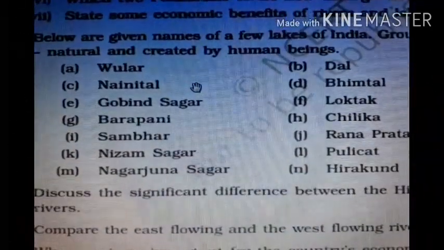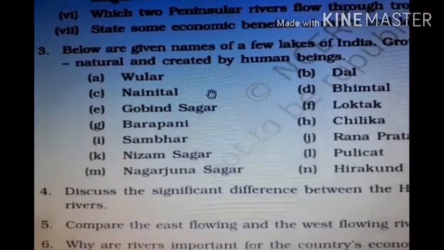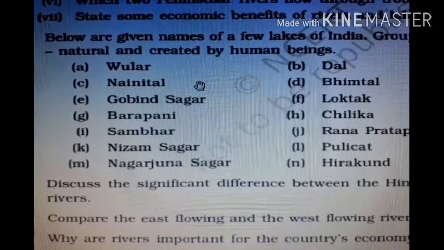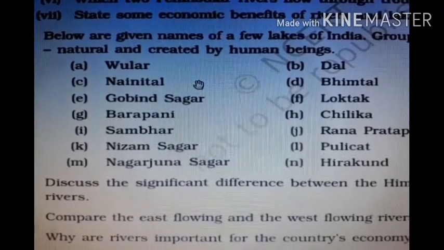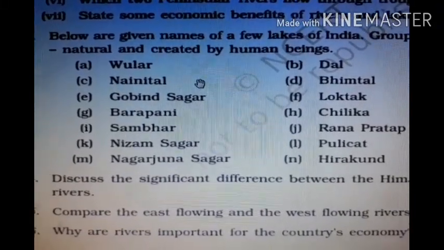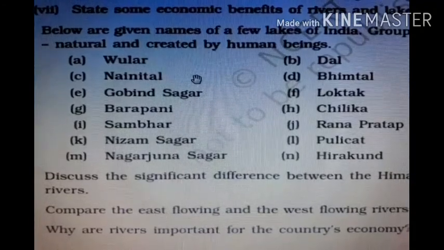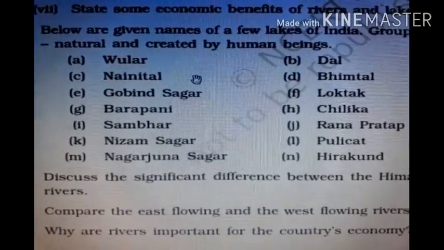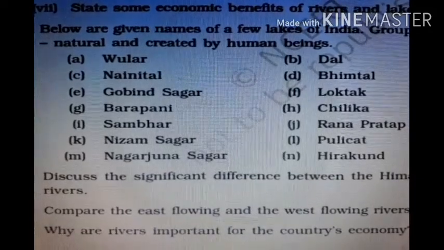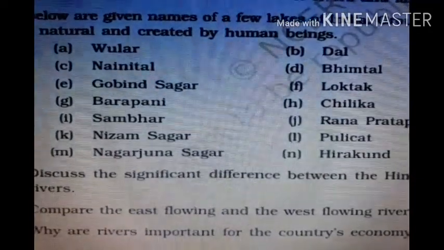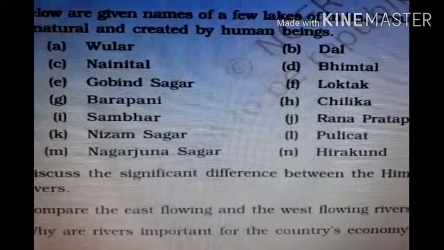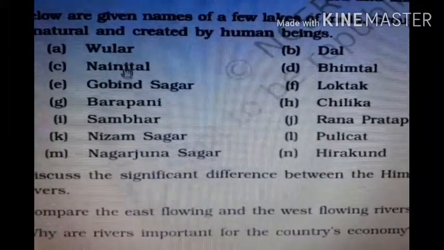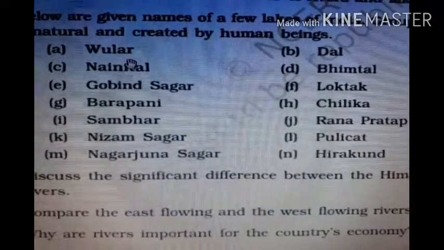Next question. Below are given names of a few lakes of India. Group them under two categories: natural and created by human beings. So these are the names of the lakes, and we have to categorize them in two groups: natural or created by human beings, meaning man-made. Wular is a natural lake.